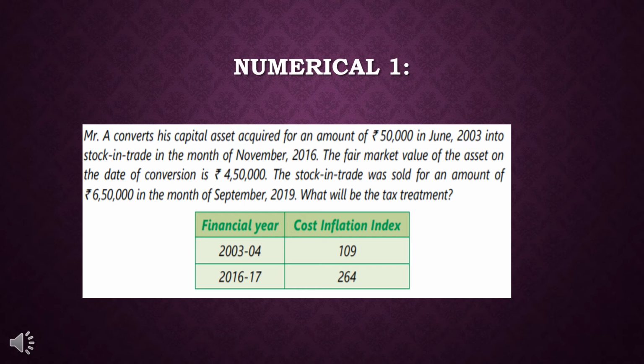With the help of it, you can convert it into the indexed cost of acquisition, right? Try to solve it in your notebooks, please. The sale proceeds are also given to you. So it is very easy now, students. You can solve it by yourself. For sure, I am going to share the solution with you, but I am giving you time to solve it. If you want, you can pause the video and try to solve it on your own.